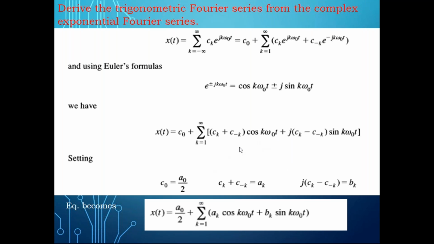Then take the cos terms on one side and the sin terms on the other side. Ck plus C minus k, as already discussed, you can write as Ak, and Ck minus C minus k you can write as Bk. That is how you can prove this. C naught you can write as A naught by 2. So I can write the complex exponential Fourier series as the trigonometric Fourier series very easily.